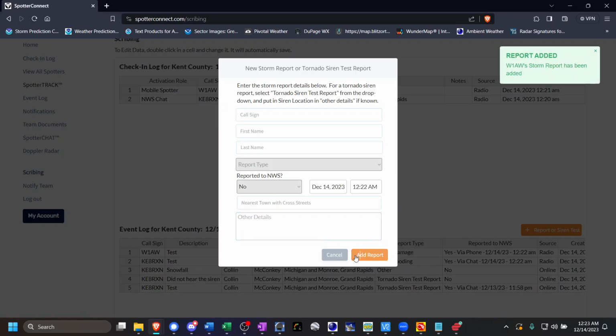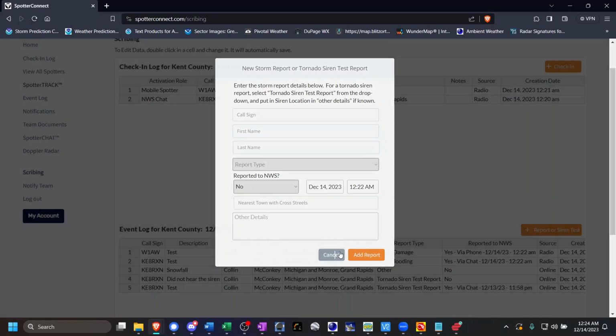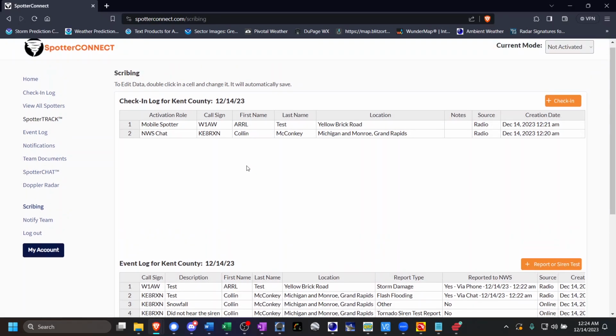We click add report. And as you can see, it just continues to keep populating for you. This way you don't have to constantly click back and forth between the Google Sheet and the live form. You don't have to click anything to populate a new intake form for you. It will automatically stay there for you, and you can just keep entering in data until such a time as you need to stop and switch to something else.